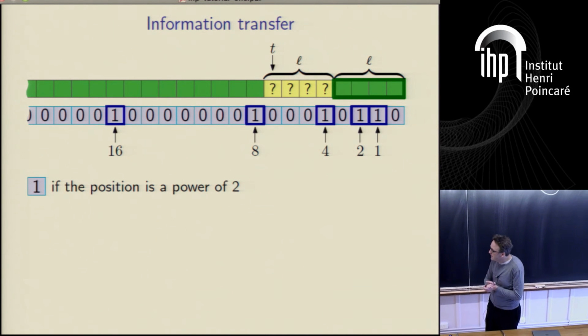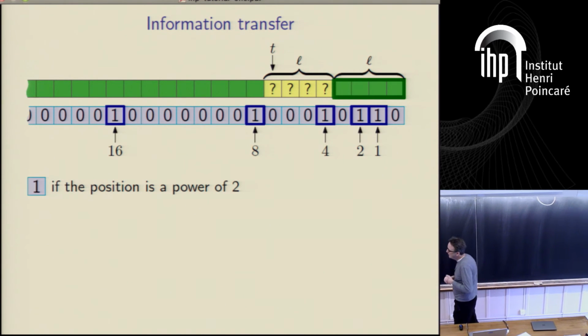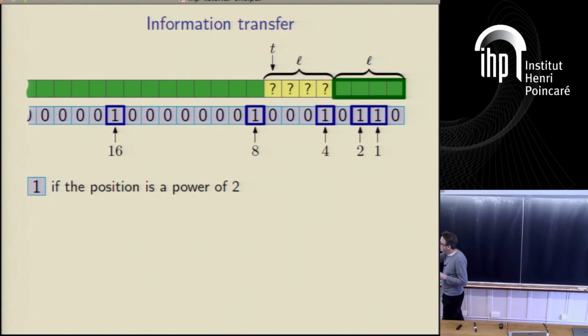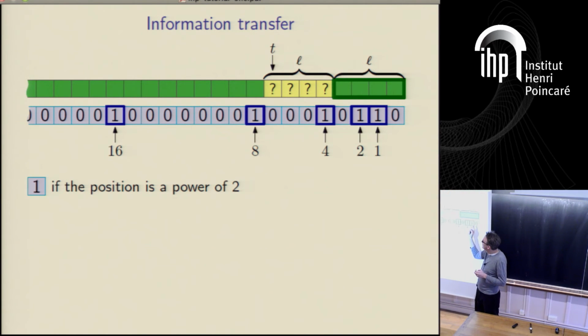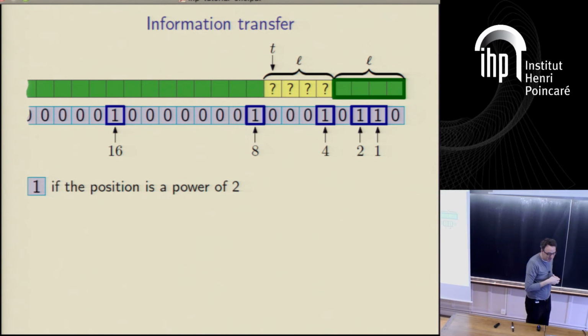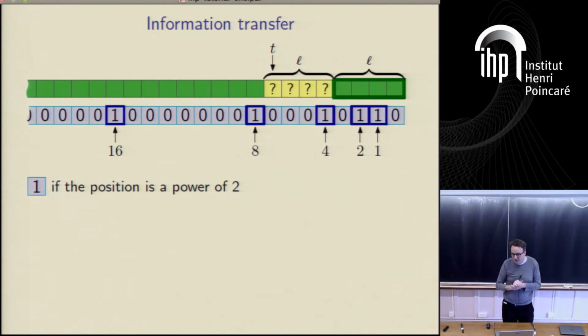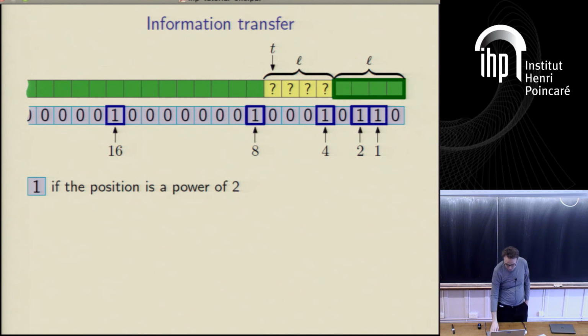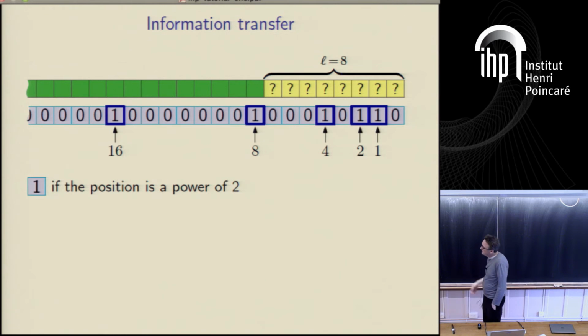So this is such a vector. What we do is we put 1s at power of 2 positions, starting at the least significant bit, going this way, and have exactly the property that we want. So let's imagine the unknown region is of length L, the period after is of length L, and we read in symbols. Let's make L a bit bigger so the picture looks prettier.